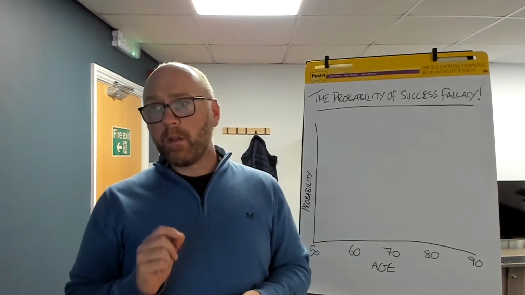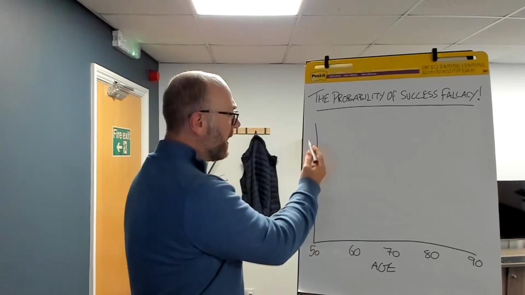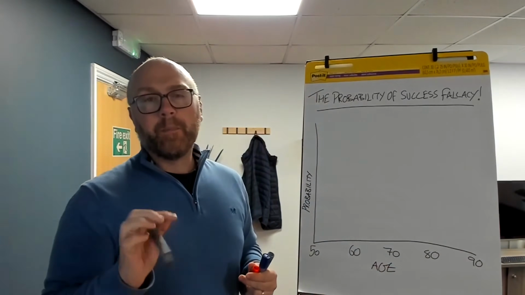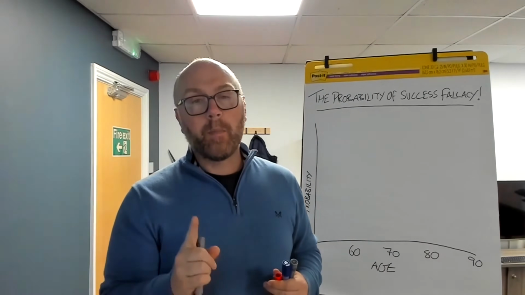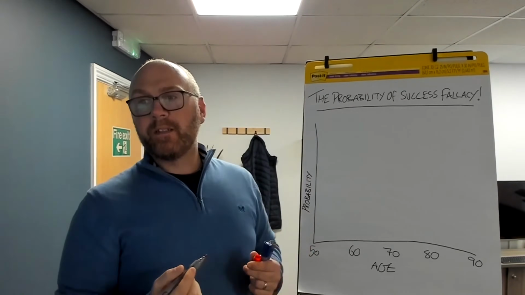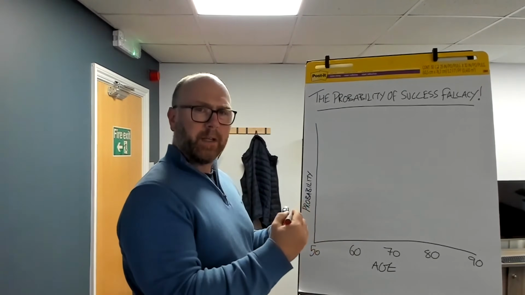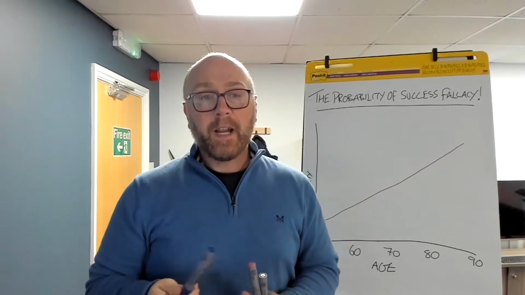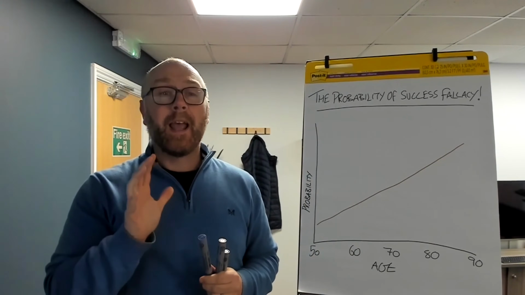So, the first definition is, if we've got probability up the left-hand side and age down the bottom, the first probability I want you to consider is the probability of dying. And obviously the probability of dying is lower when we are younger and gets higher as we get older. The second probability is the probability of being healthy.